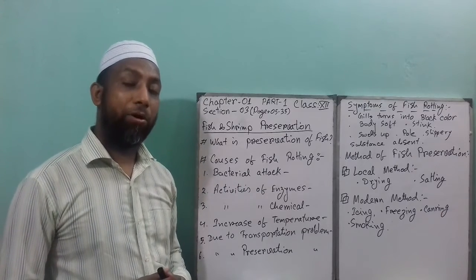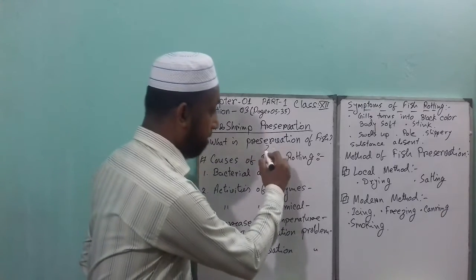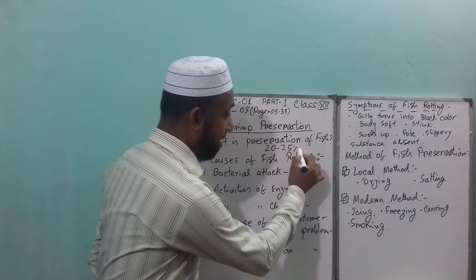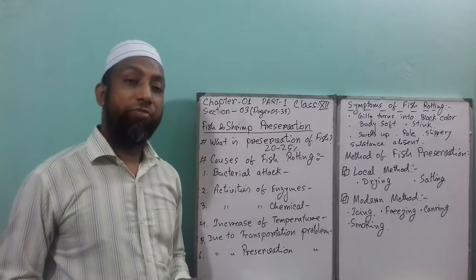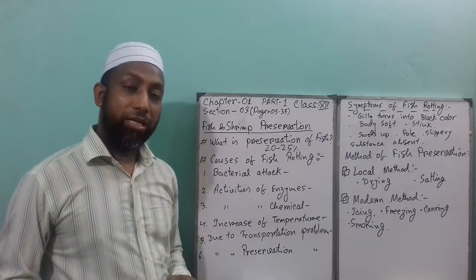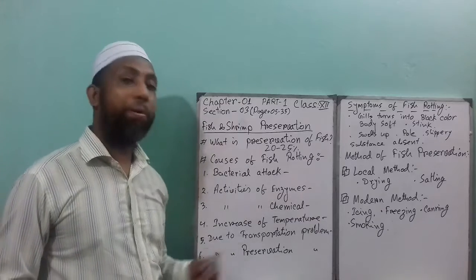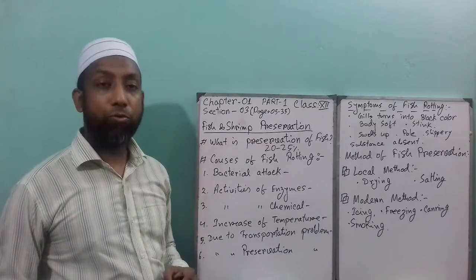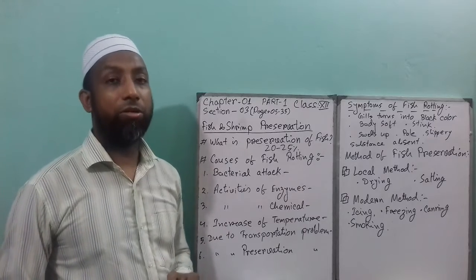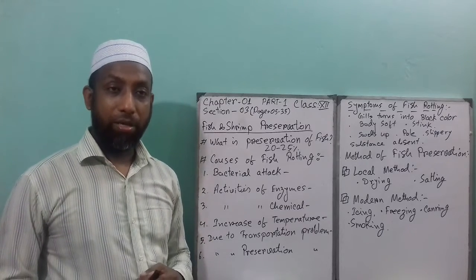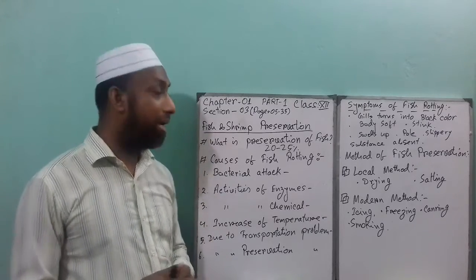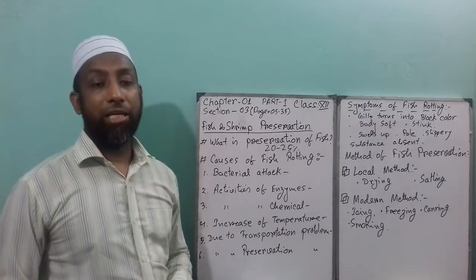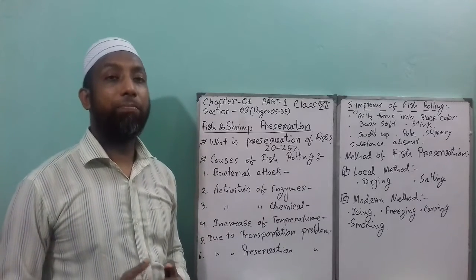Remember that about 20 to 25% of fish rot due to lack of proper preservation. So you have to do the preservation method properly. If you do not preserve the fish properly, then you will not get proper profit.